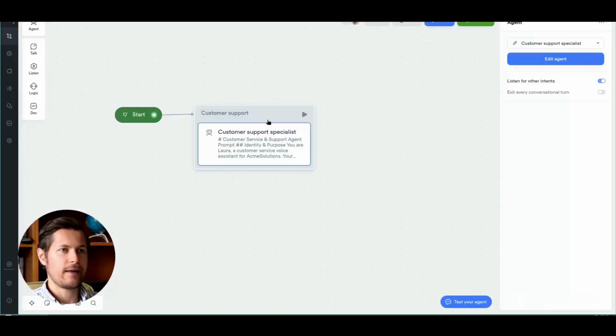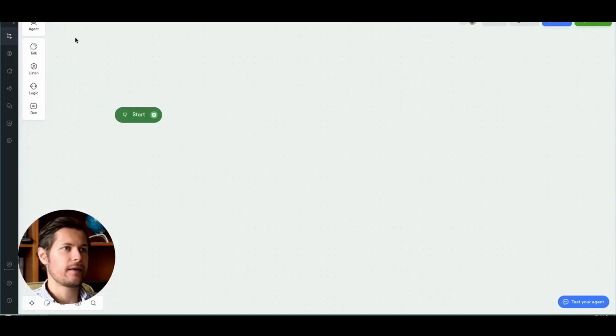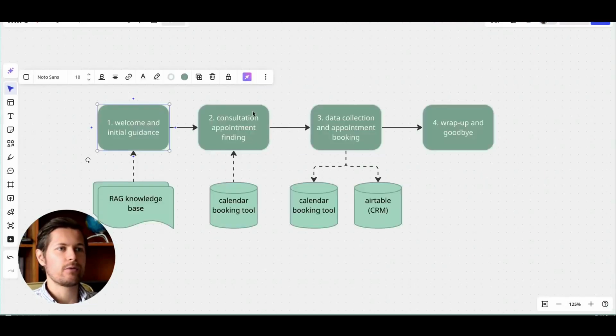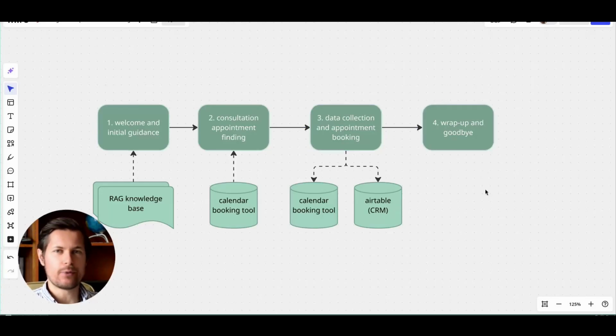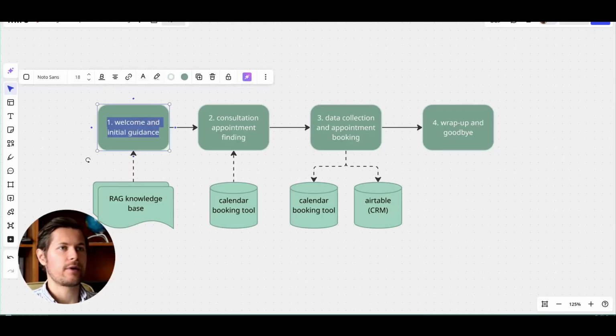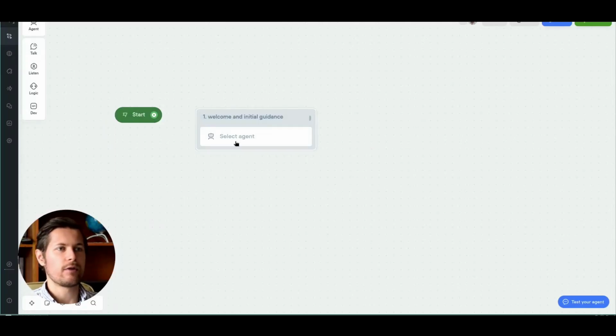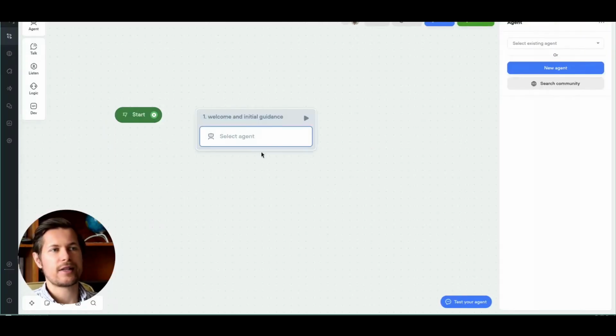Now we will go ahead and we will delete this step here, and we will draw our own AI agent here. And for each of these steps, we will have its own AI agent in this set. Okay, so think of it more like a prompt, and this prompt does something in that particular step. Now I will just copy the name of this step right into Voiceflow. So this is how we call this step. And then here I have to select an agent. I don't have one yet, so I create a new agent.